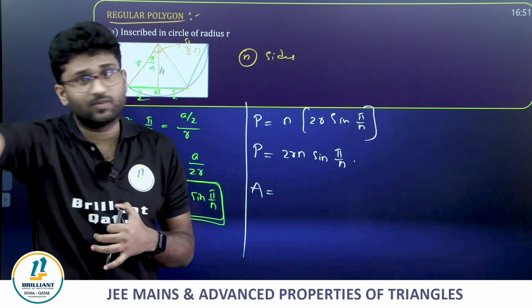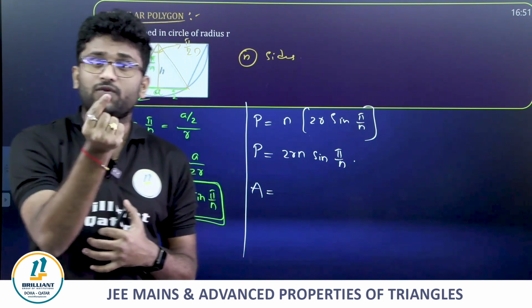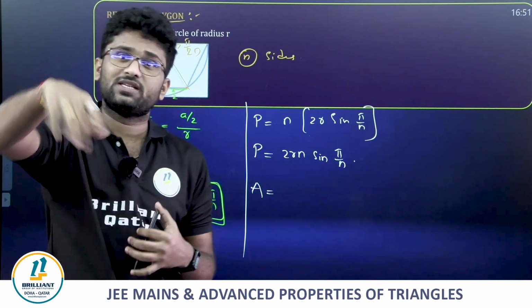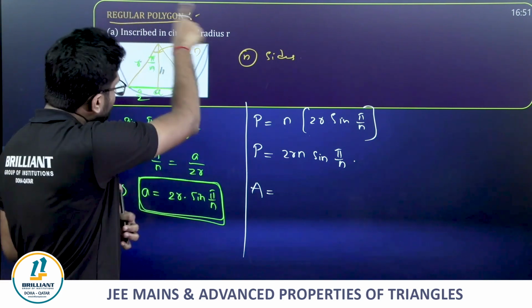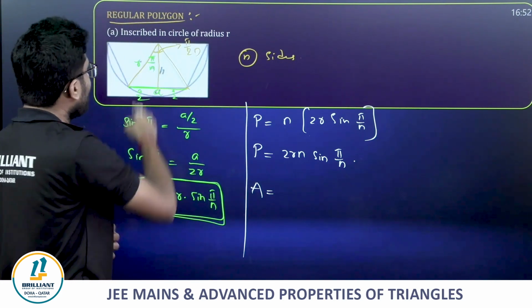And all those triangles will be congruent triangles only. So if you find one triangle's area and multiply with n, we get the area of the whole regular polygon. So how do we get the area of this one?